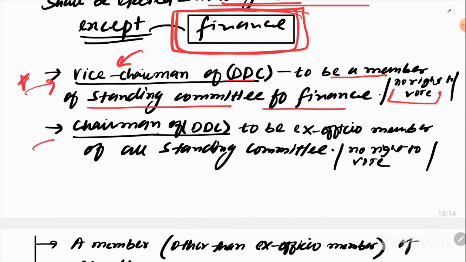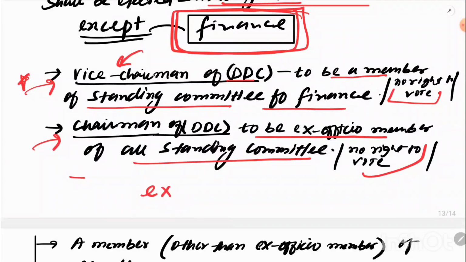And the chairperson of the district development council has to be an ex officio member of all standing committees, but without the right to vote.